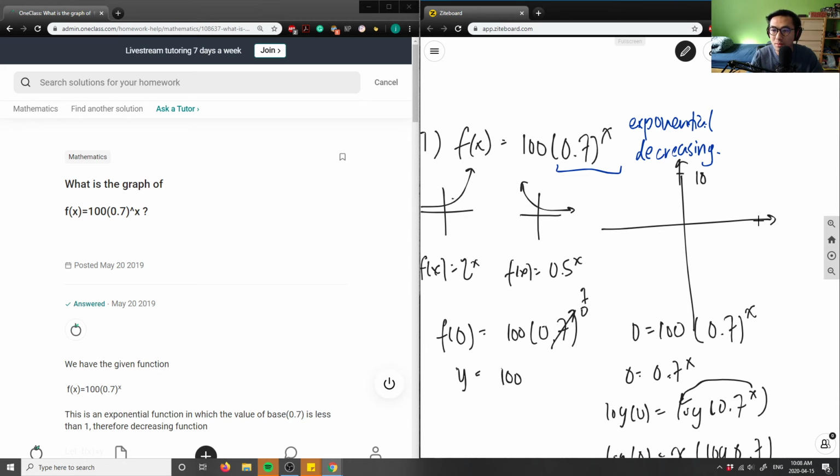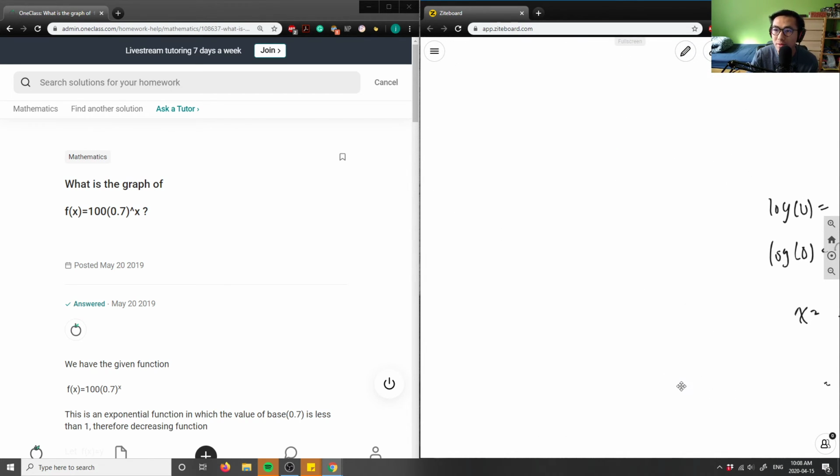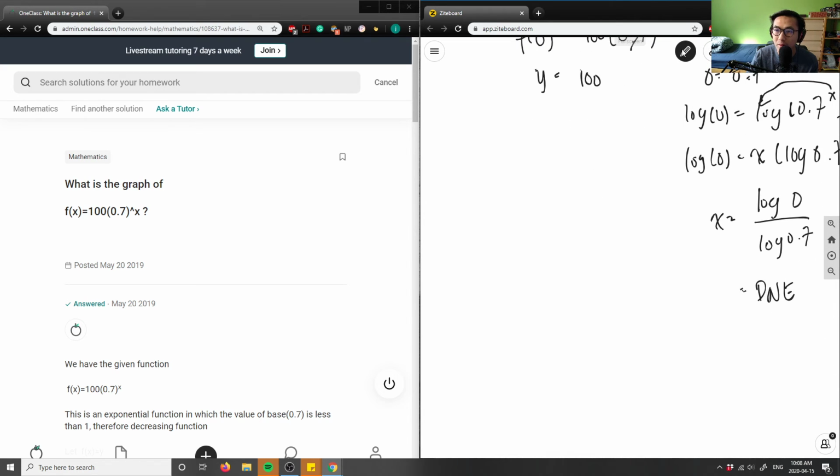Let me do this over here with more space, it's kind of cramped. The only value we can really put is this 100 here, that y is at 100. We know this is our y-intercept, and we know it's a decreasing function.